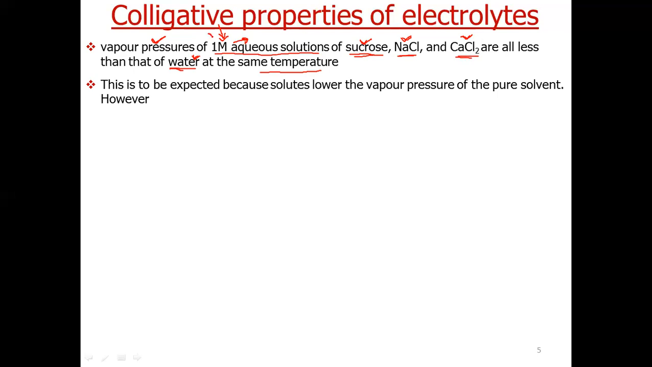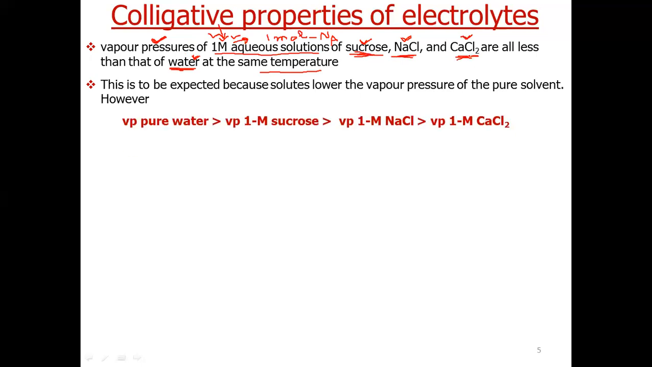If the concentration is the same, say 1 molar, it means 1 mole of these substances has dissolved in a liter of the solution, and 1 mole contains how many particles? We know it is Avogadro number of particles. So we expect that these three solutions should have the same vapor pressure. Their vapor pressure will be less than water, definitely, but they should have the same vapor pressure.